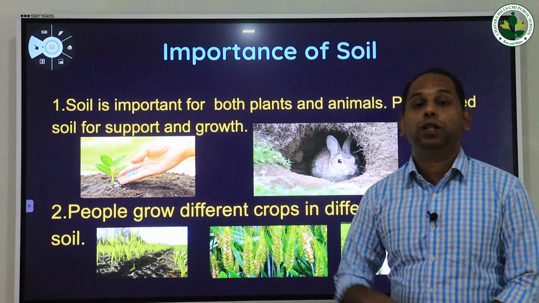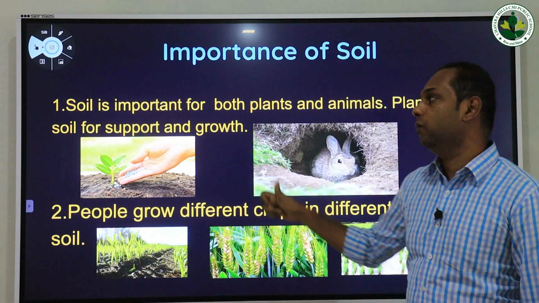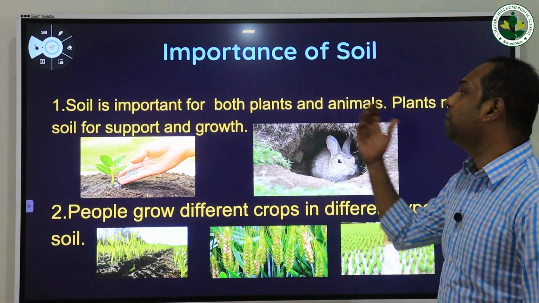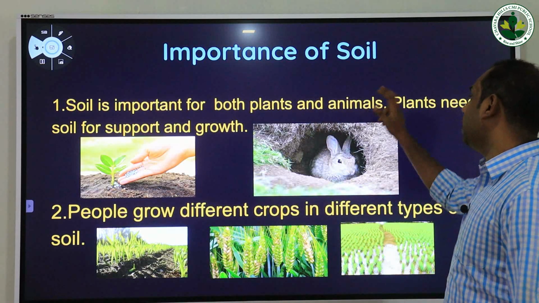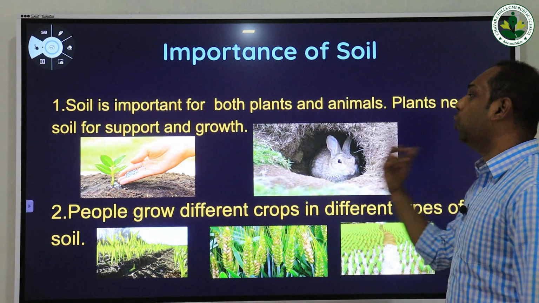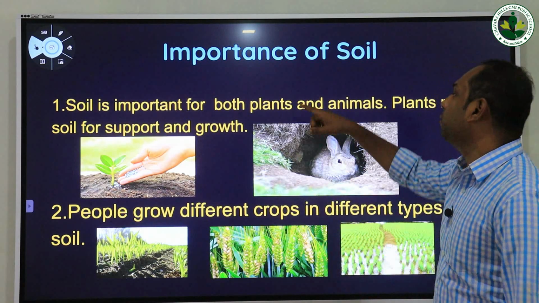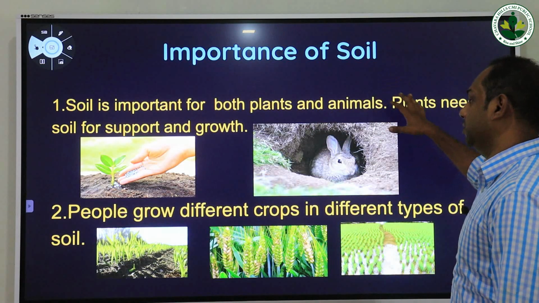Now we are going to study about the importance of soil. What are the various uses of this soil? First, soil is important for both plants and animals. Plants need soil for support and growth. So soil is very essential for the growth of plants and animals.